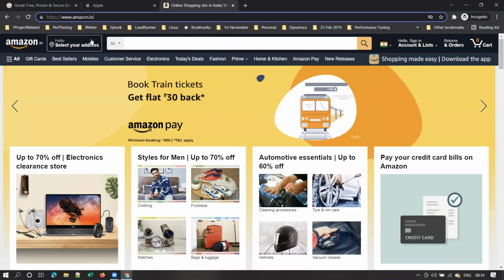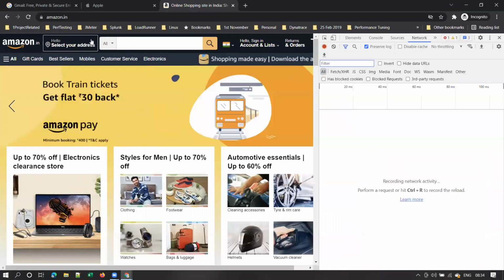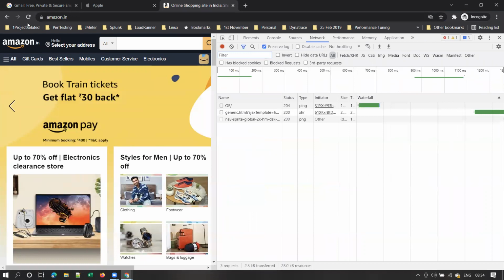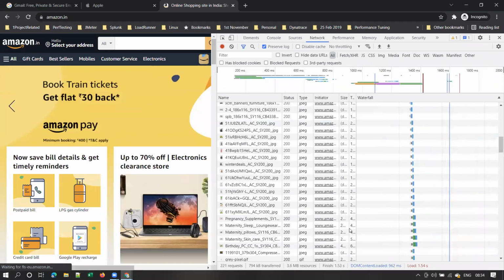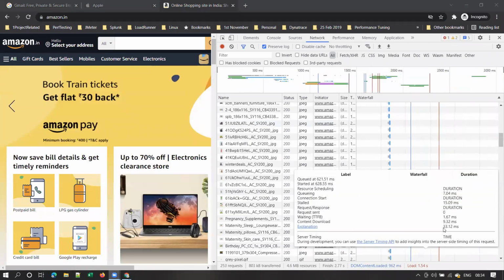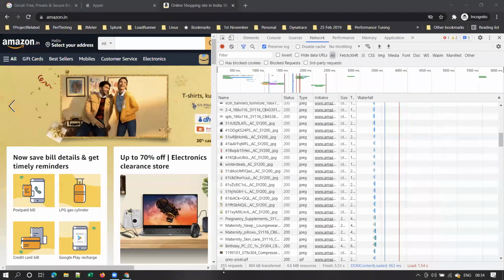However, when we send this request, I have shown you how many requests actually went to the server. Let me clear this and then refresh the page. Here you can see there are a total of around 250 plus requests to the server.